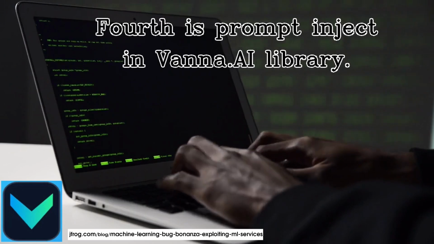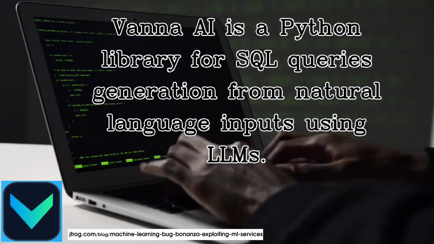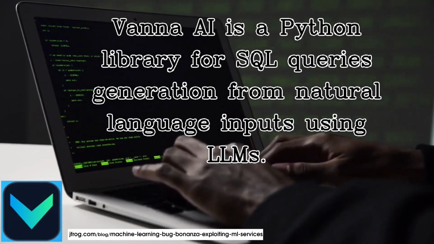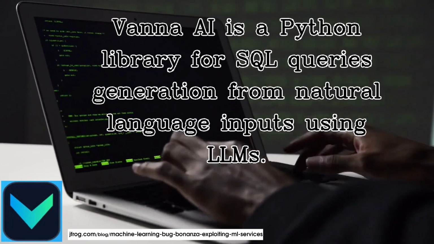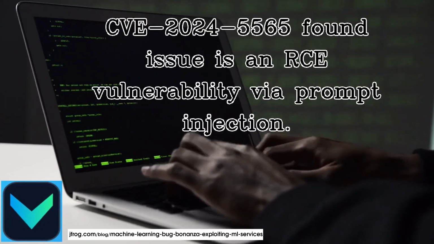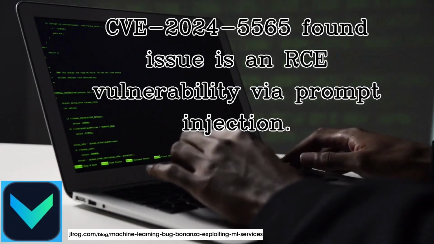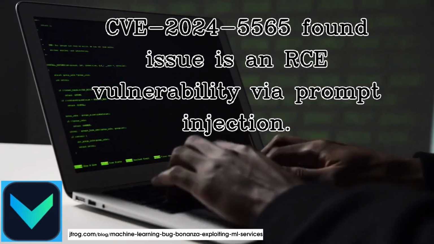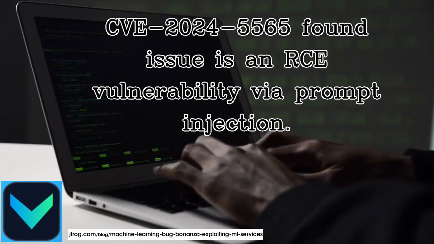Fourth is prompt injection in Vanna.ai library. Vanna AI is a Python library for SQL queries generation from natural language inputs using LLMs. CVE-2024-5565 found, the issue is an RCE vulnerability via prompt injection.